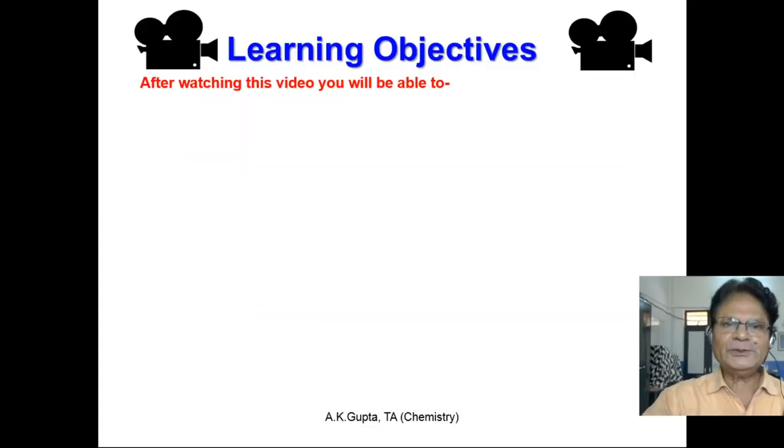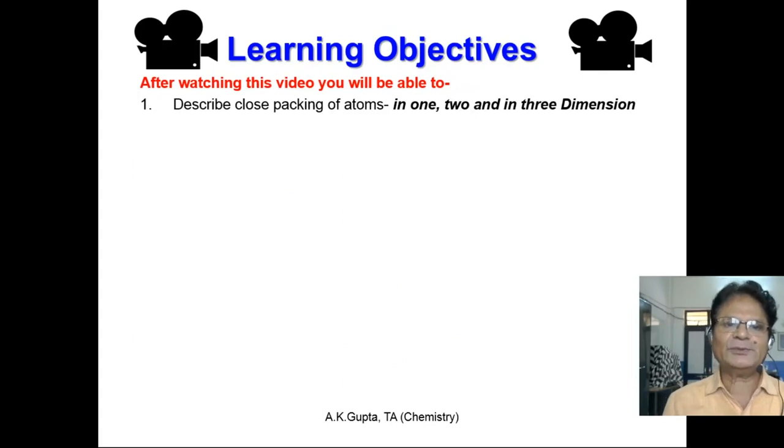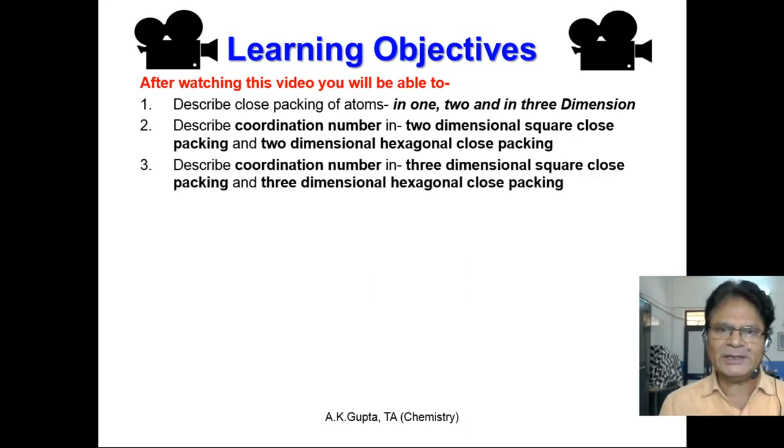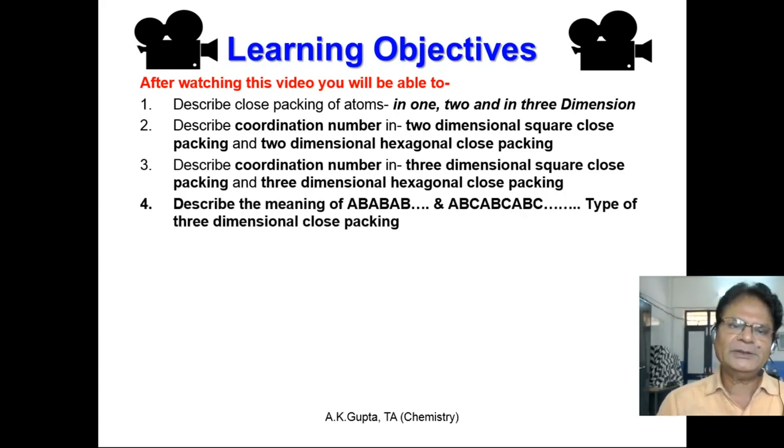After watching this video, you will be able to describe close packing of atoms in 1, 2 and 3 dimensions, describe coordination number in 2-dimensional square close packing and 2-dimensional hexagonal close packing, and describe the coordination number in 3-dimensional square close packing and 3-dimensional hexagonal close packing. You will be able to describe the meaning of AB, AB, AB and ABC, ABC type of arrangement in 3-dimensional